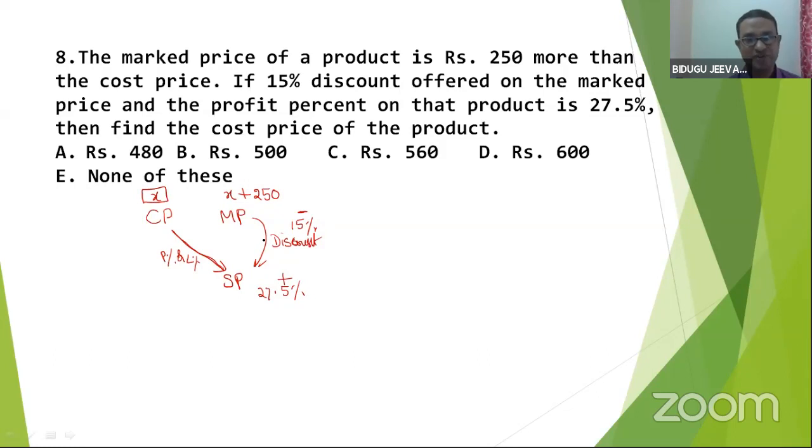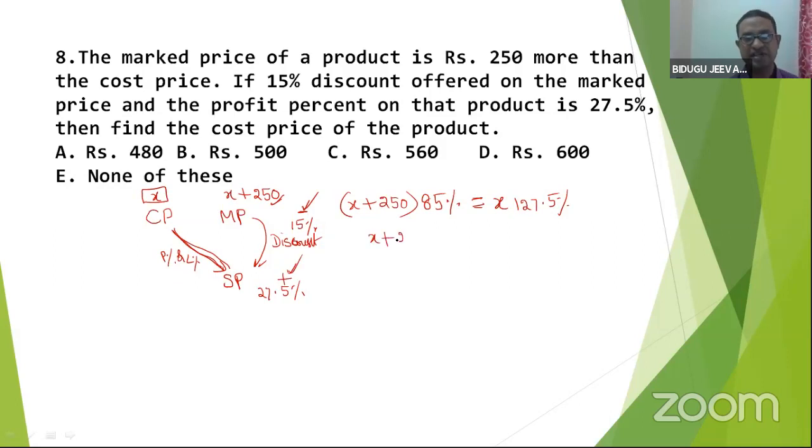Now, we are taking discount from here, X plus 250. How much discount? 15%. I'm giving it for 85%. That is equal to, what is the profit percent here? Profit percent or loss percent, we have to estimate with respect to CP. 27.5 profit, that is 127.5%. This is loss, I subtracted; profit, added.